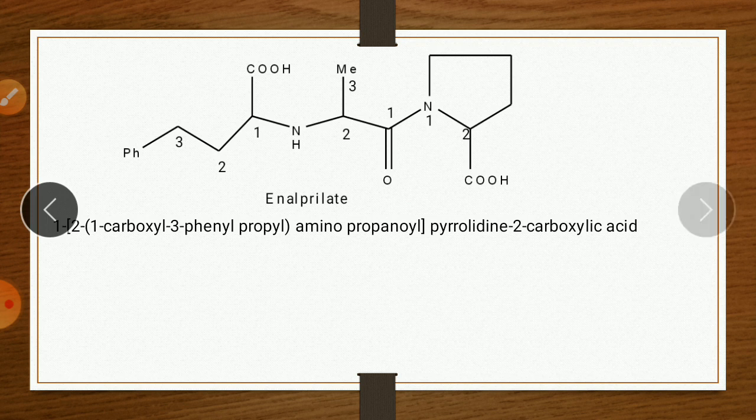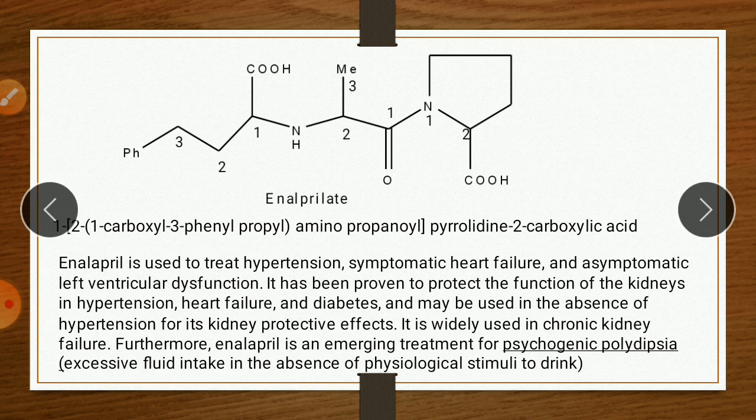Uses: enalapril is used to treat hypertension, symptomatic heart failure, and asymptomatic left ventricular dysfunction. It has been proven to protect the function of kidney in hypertension, heart failure, and diabetes, and may be used in absence of hypertension for its kidney protective effect.